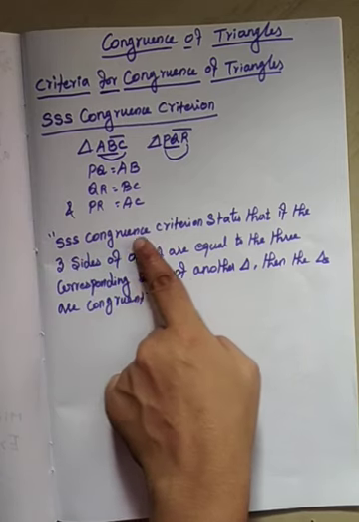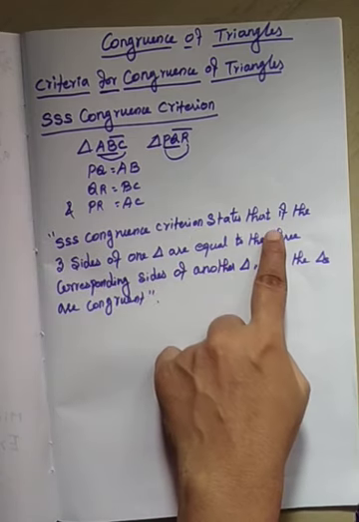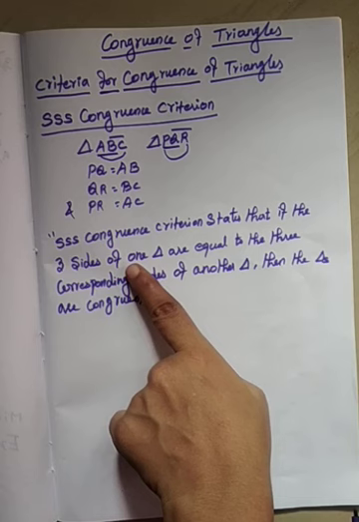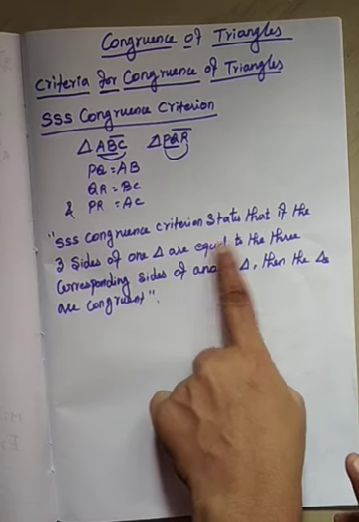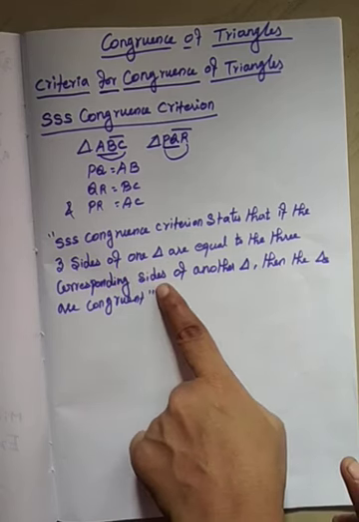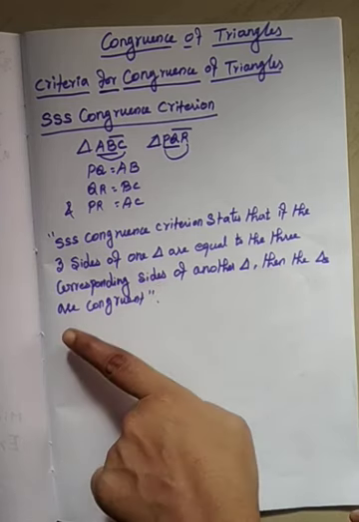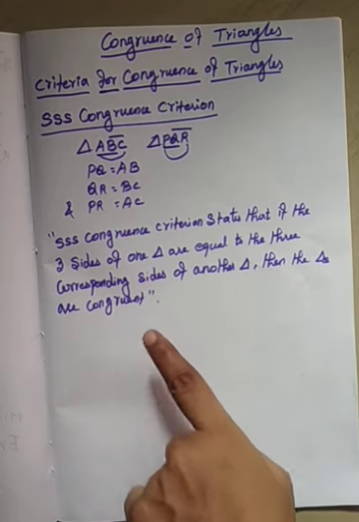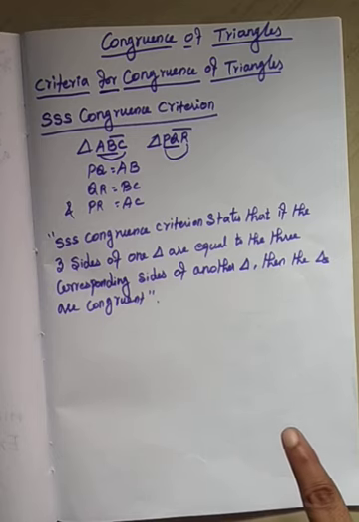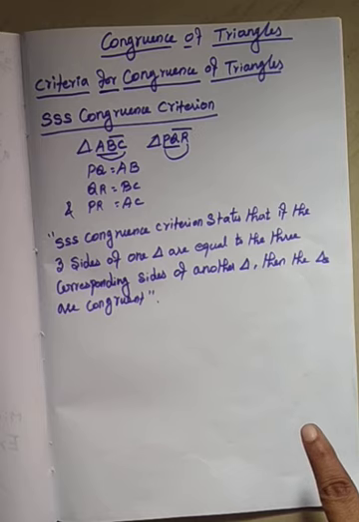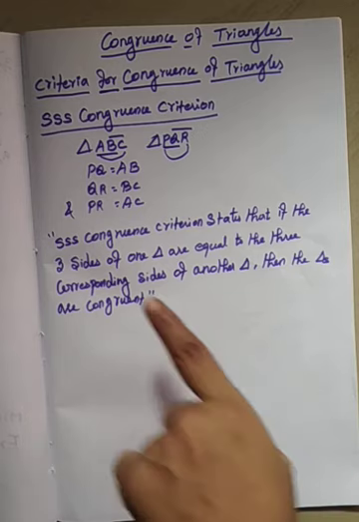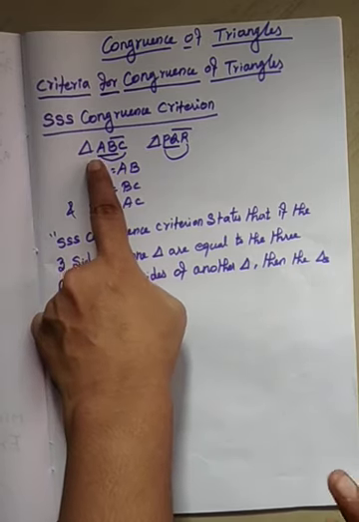That means the Triple-S congruence criterion states that if the three sides of one triangle are equal to the three corresponding sides of another triangle, then the triangles are congruent. Everybody clear? First, you have to draw a triangle of any measurement and name it as triangle ABC.